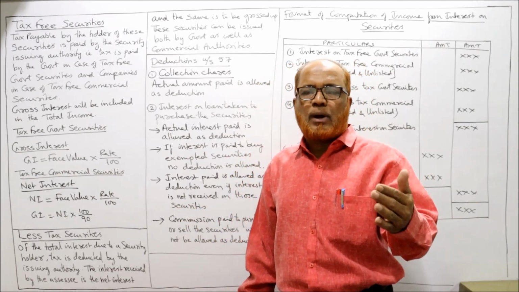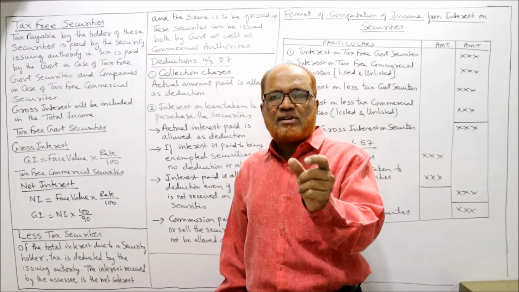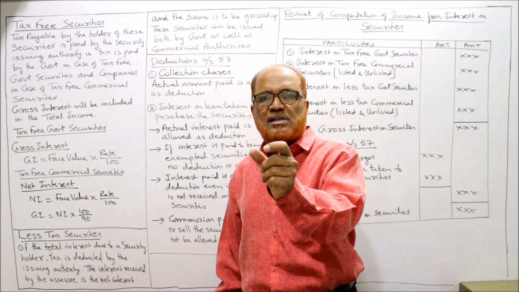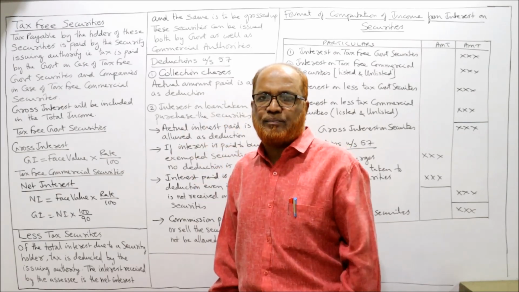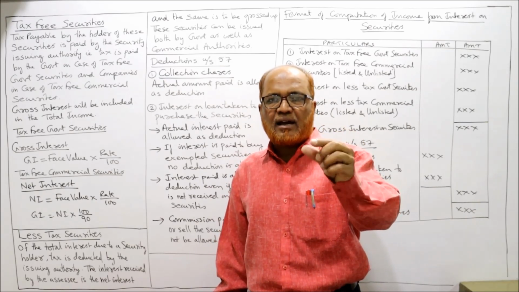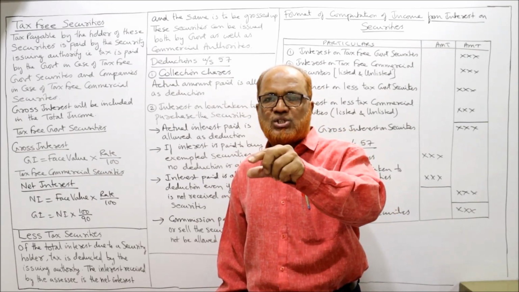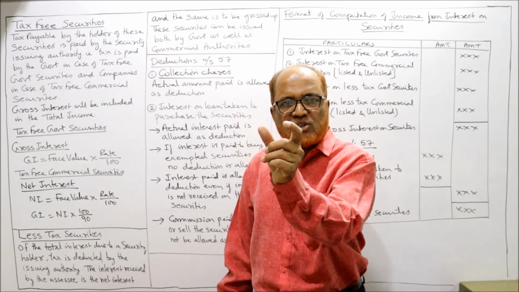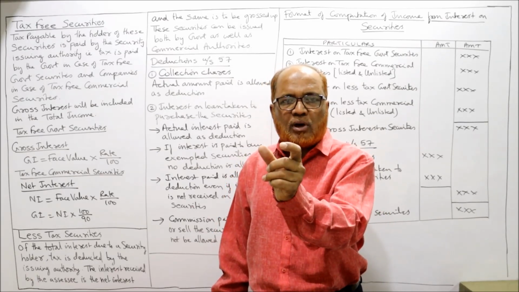For example, in the problem you will come across investment of the company: rupees 1 lakh, 10% tax-free government security. So first of all, you have to see it is a tax-free government security. How to compute the gross interest?